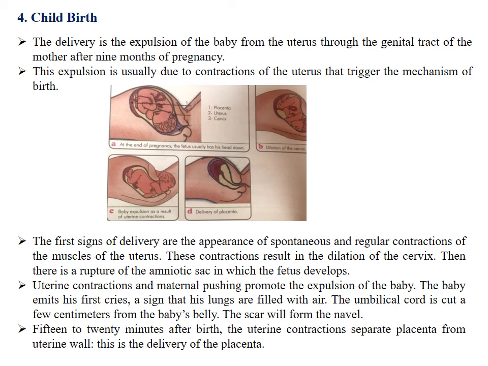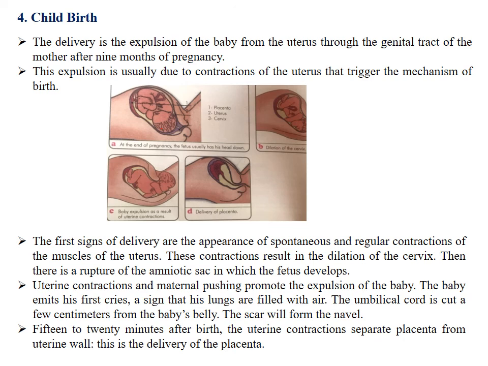The first signs of delivery are the appearance of spontaneous and regular contractions of the muscles of the uterus. These contractions result in the dilation of the cervix. Dilation means increase in volume. Then, there's a rupture of the amniotic sac in which the fetus develops. Uterine contractions and maternal pushing promote the expulsion of the baby.